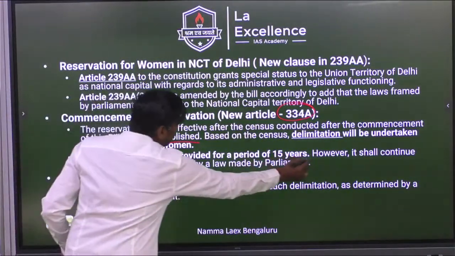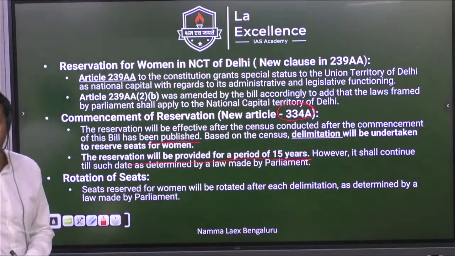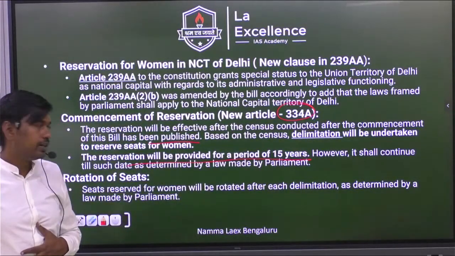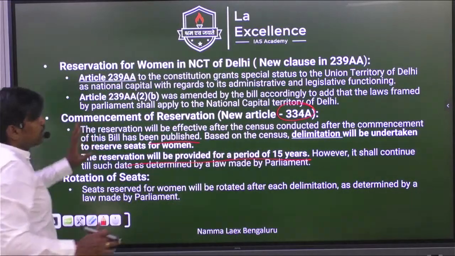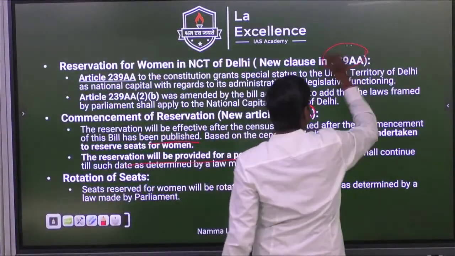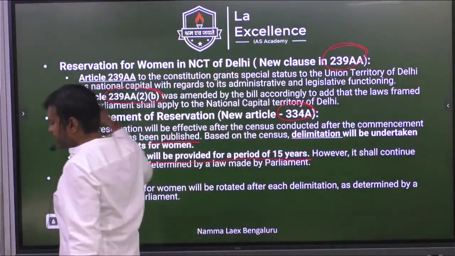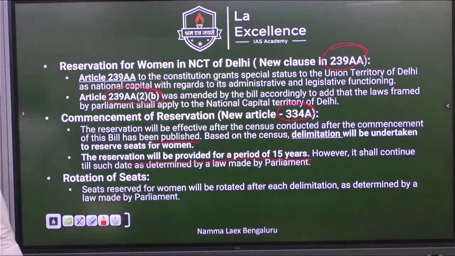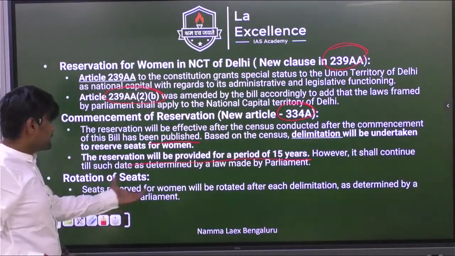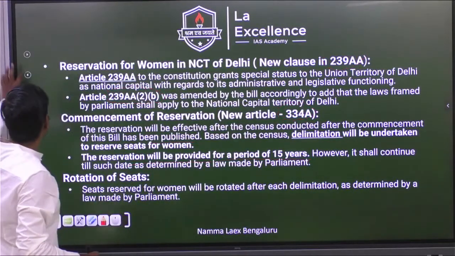And second, once this act is implemented, it will be valid for 15 years. That is Article 334A and 239AA 2B, which is concerning Delhi Assembly reservation. So seats will be rotated, that we have discussed.